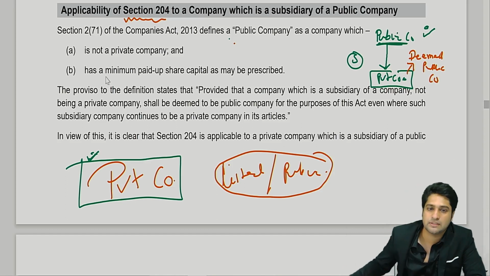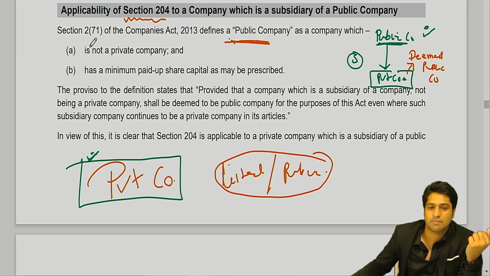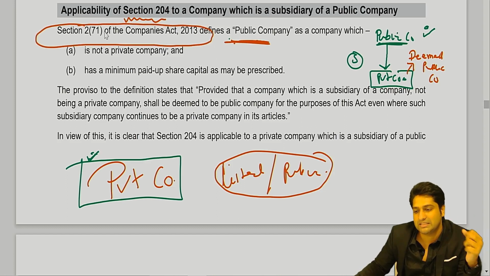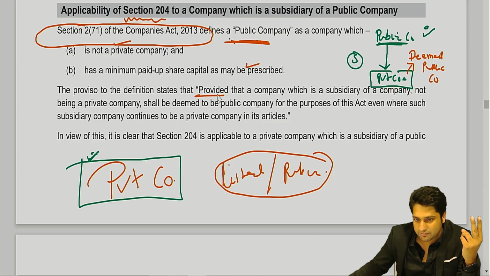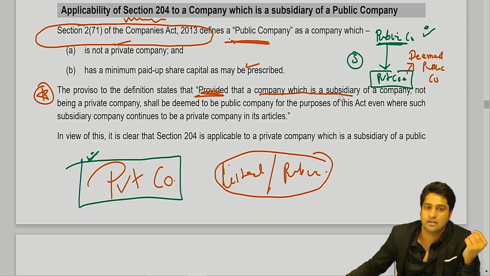Yes, sir. So that's what they've given you in the definition of public company. The definition of a public company is given in section 2 subsection 71 of the Companies Act 2013, which says a company which is not a private company and has a paid up capital as may be prescribed. And then they have given you this proviso, the one we were discussing, that a company which is a subsidiary of a company, not a private company, that is of a public company, shall be deemed to be a public company. Is this clear?